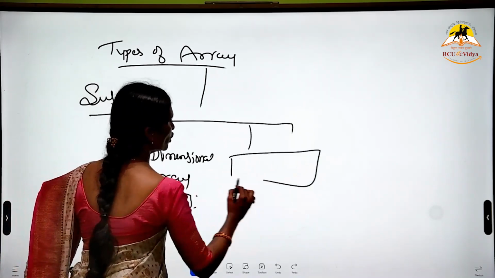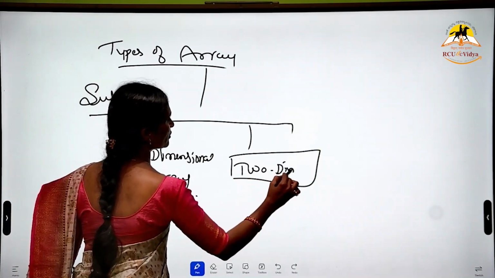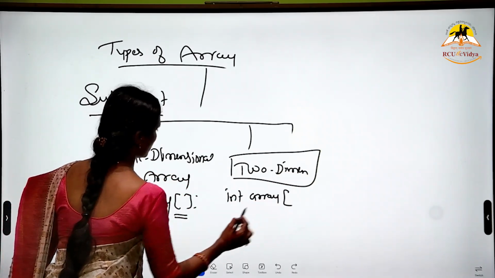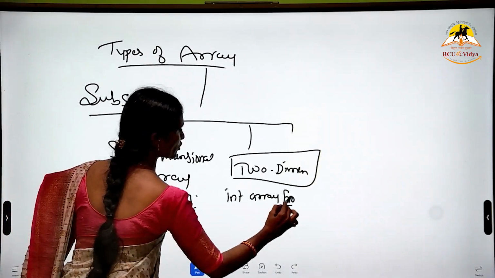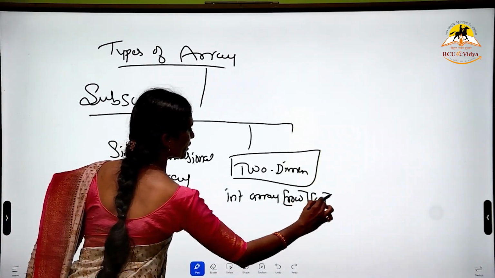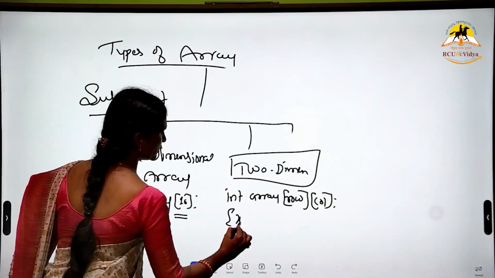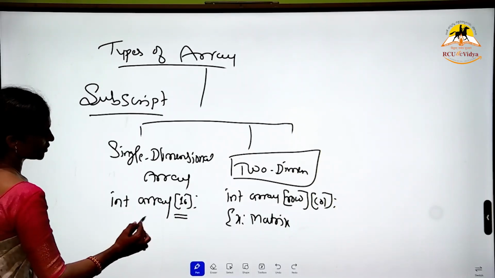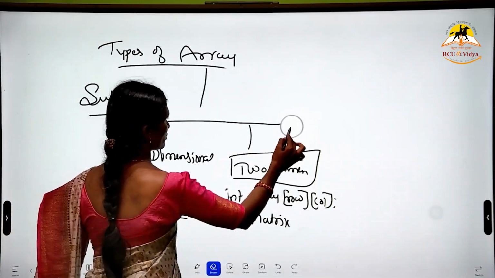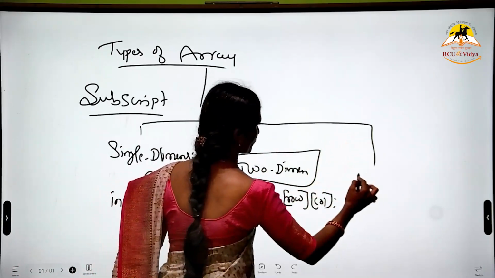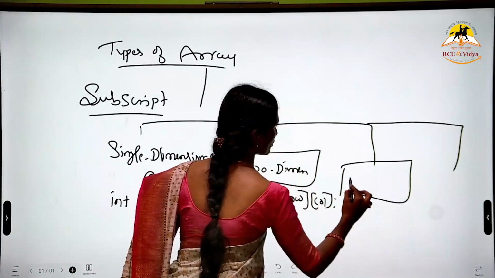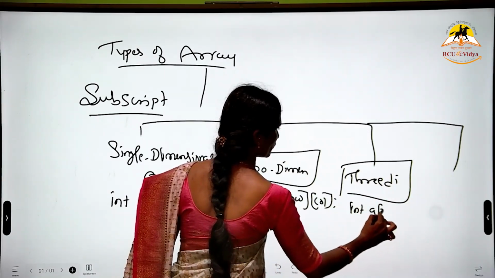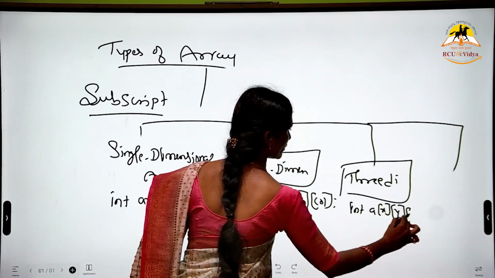If it is a two-dimensional array, that is int array of, here 10, it has a row and column. Okay, two are there, row and column. For example, it's a matrix. This is a contiguous allocation. Then a three-dimensional array, int a of x, y, and z.